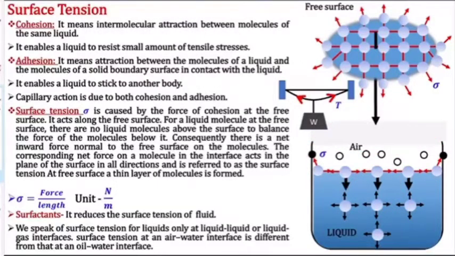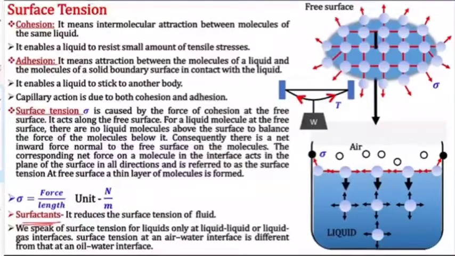Next we'll see the unit for surface tension. Surface tension is force per unit length, because this force is acting on this particular length. So it is always force per unit length, and the unit is Newton per meter.